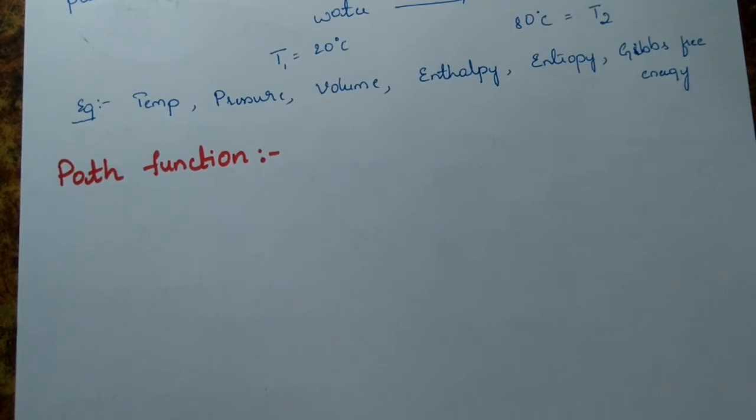Through the steps, if he is moving, his legs are working more, because he has to climb all those steps to reach the 5th floor. So the work done by that person, if he goes through the steps, is more when compared to the person who takes the lift to the 5th floor. That means the work is different in both the cases.